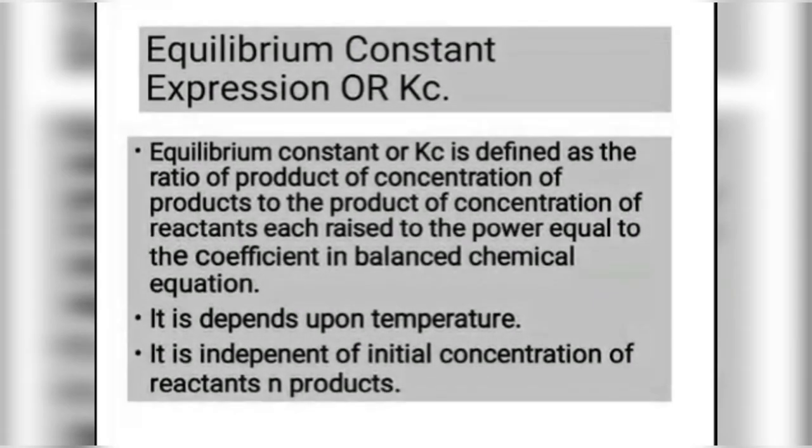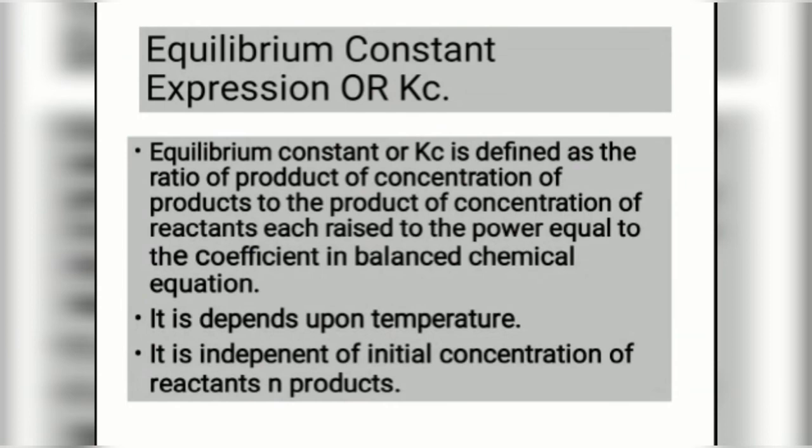Okay, what is the definition of equilibrium constant expression, or simply Kc? Equilibrium constant, or the Kc, is the ratio of product of concentration of products to the product of concentration of reactants, each raised to the power equal to the coefficient in the balanced chemical equation.